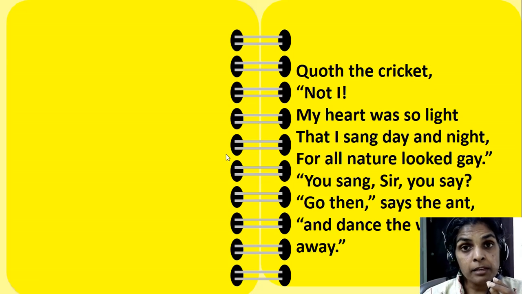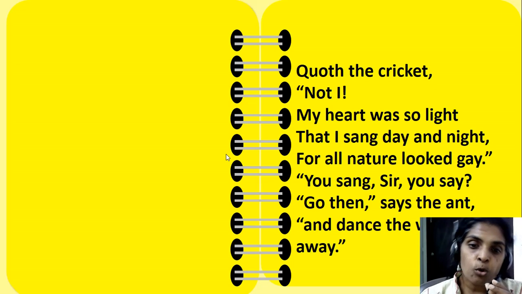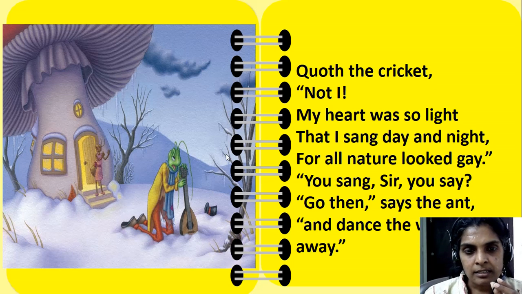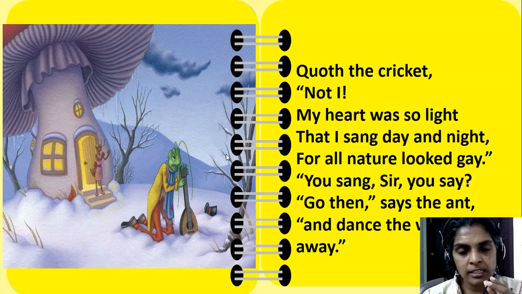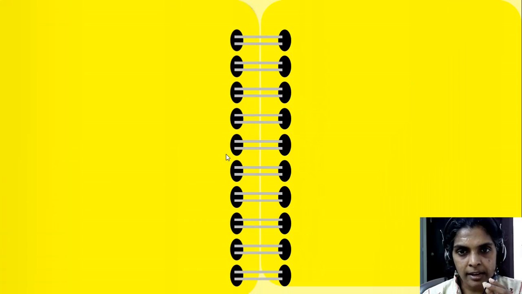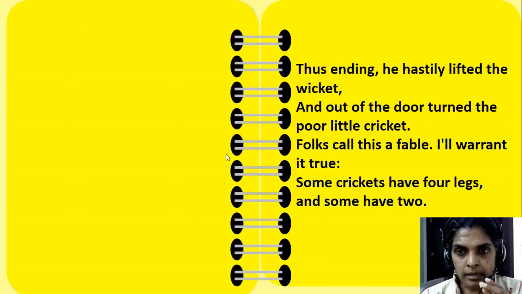Now the ant was even angrier. Oh, sir, you say you sang. You sang during warm weather. Now that it's winter, you go and dance. That is what the ant says, and she sent him away. So now the cricket is very, very sad. Thus ending, he hastily lifted the wicket and out of the door turned the poor little cricket.